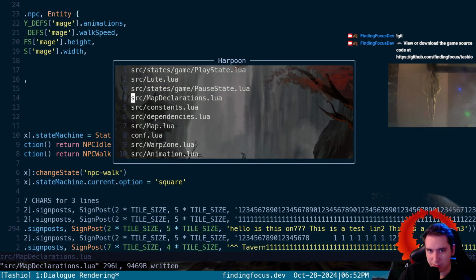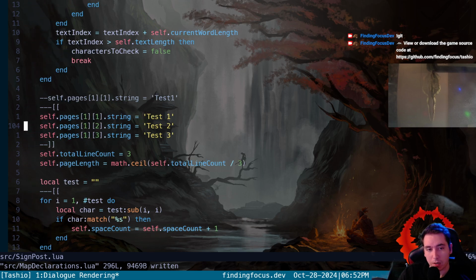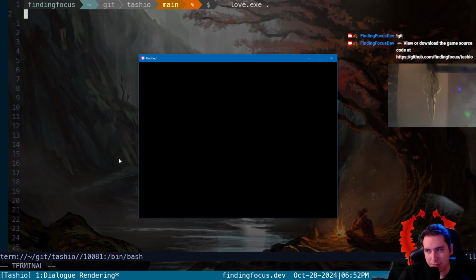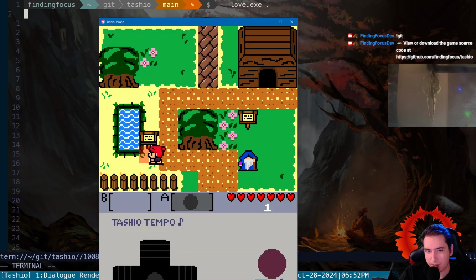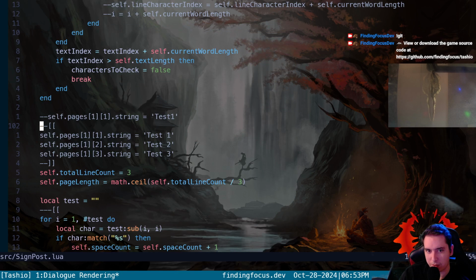So yeah, I don't know, this is like the third or fourth day we're working on this, and it's still not right. If we comment out the test reassignment, we can see what it actually spits out, and it's a part of our strings, but it is screwing up the lines.